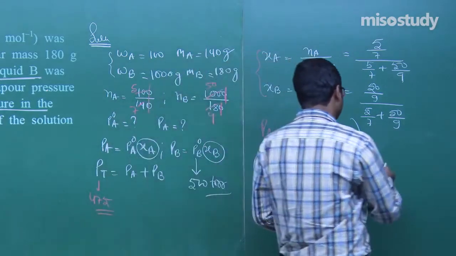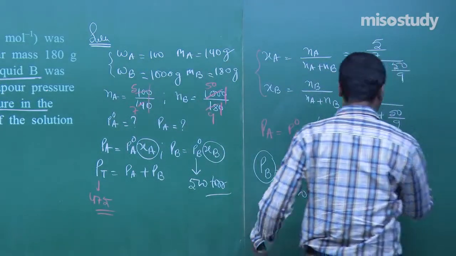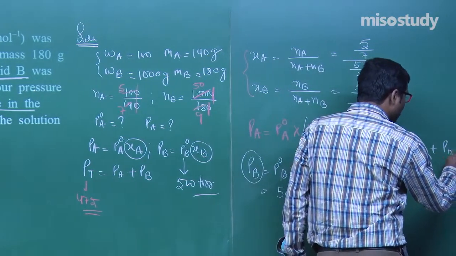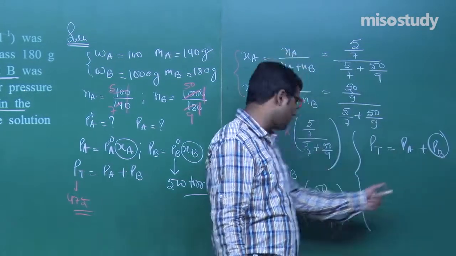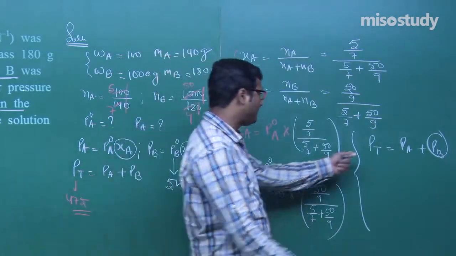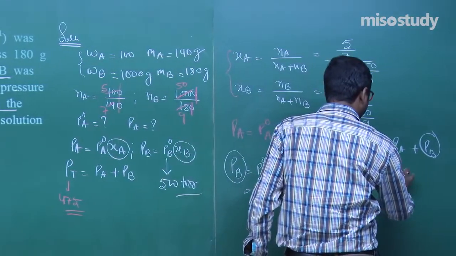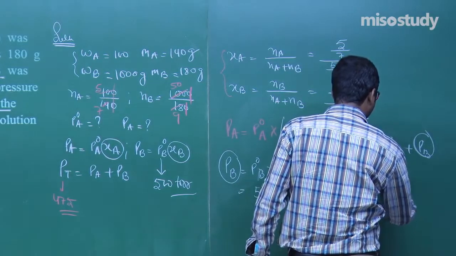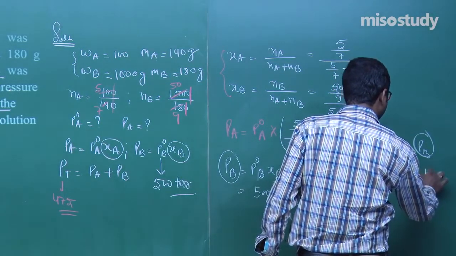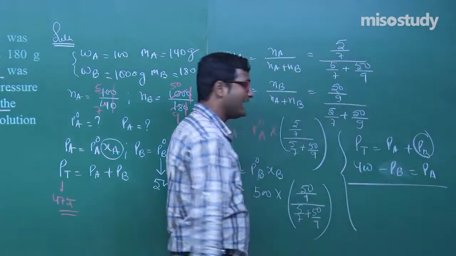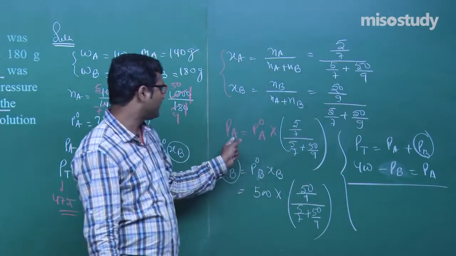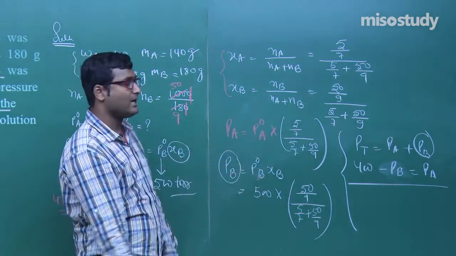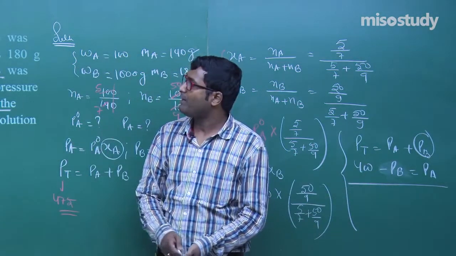Now if I get PB here, what is given here? P total is equal to PA plus PB. Suppose I get PB is equal to X from this data and PT is given here as 400, then what will happen, my friend? We get 400 minus PB is equal to PA. Clear? Now if you put this value of PA here, we can get P naught A, my friend. This is the case. Solution looks so much lengthy.